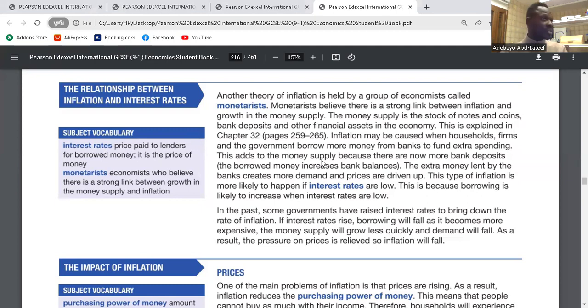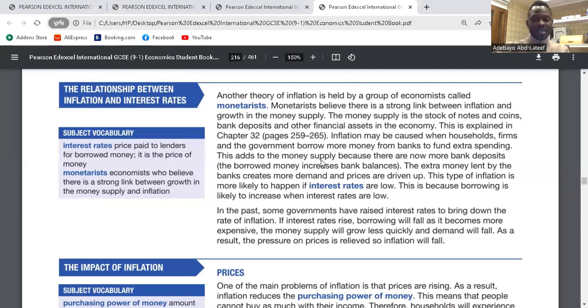So as soon as you increase the interest rate, the price of savings increases. So there will be incentive for people to save more. So money will leave circulation, money will leave the economy, going into the bank. So people will not want to spend, rather they want to save. As a result of that, demand pull inflation would reduce. Inflation is solved. Clear?